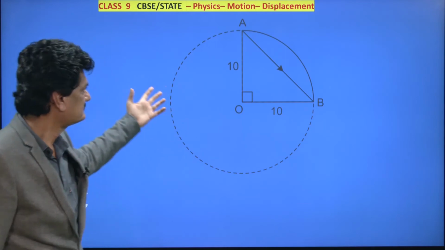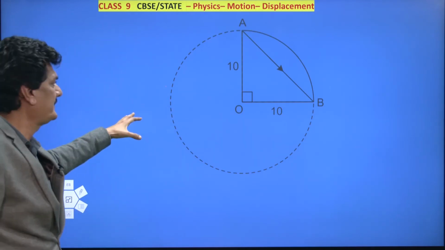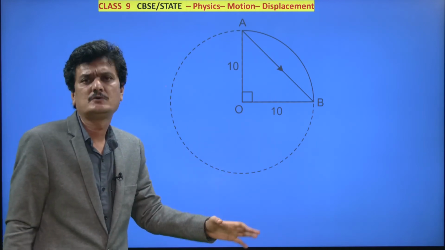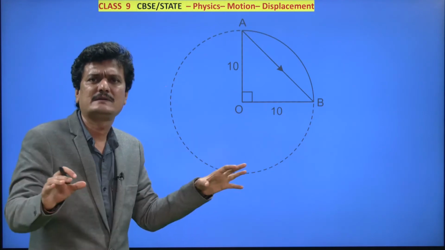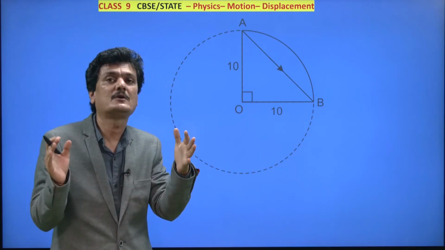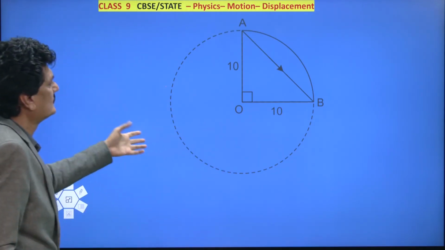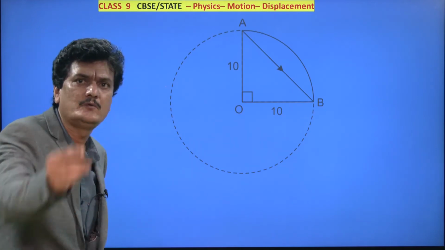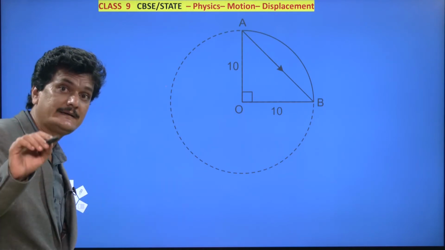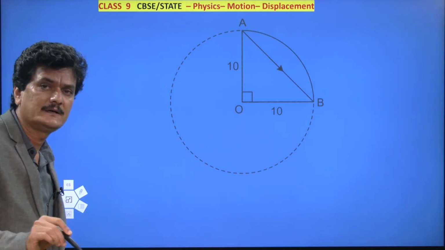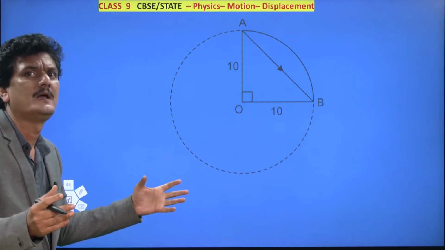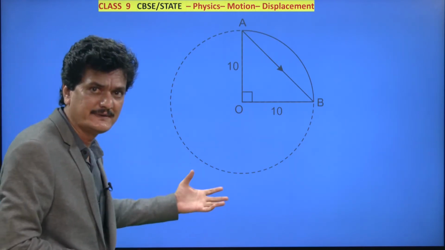So look at this. When we are talking about displacement, what should come to your mind in the first place? Length, meter, distance should not come to your mind. When you are talking about displacement, position should come to your mind. Talking about displacement means the body is moving, the body is in motion, changing its position, and at that time it will be covering some path, taking some route. All these things are ancillary things which come along with displacement.